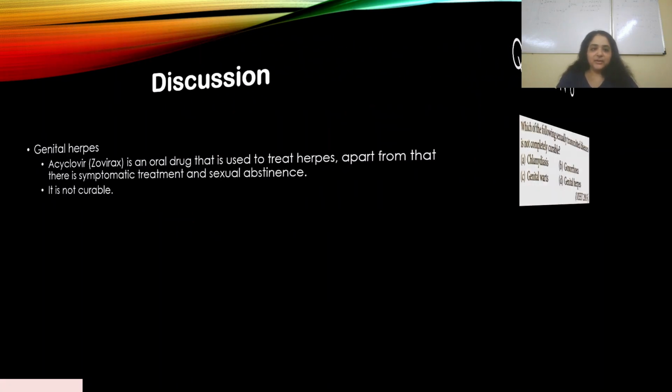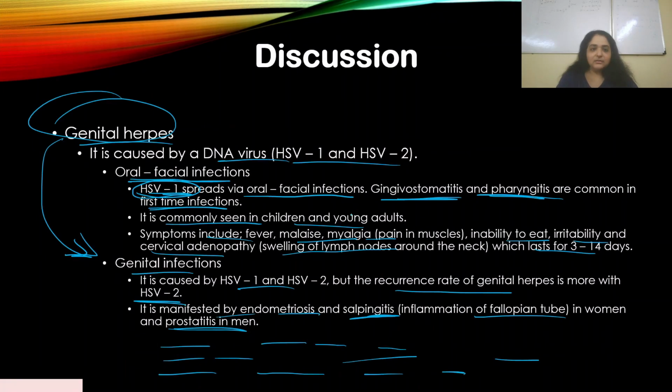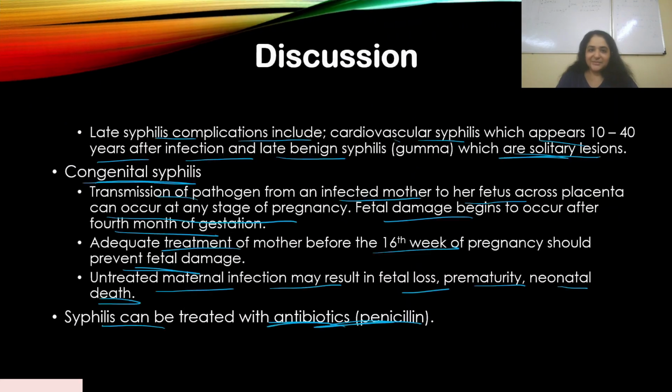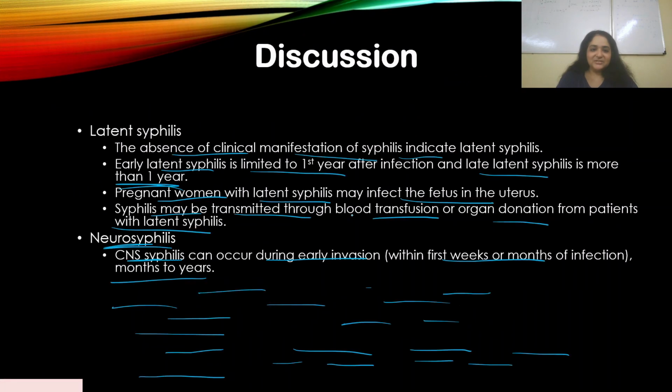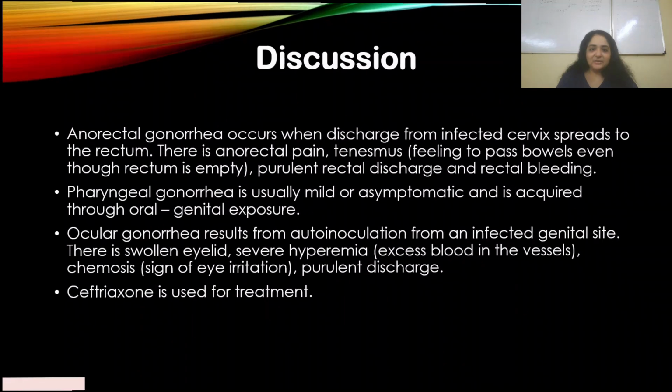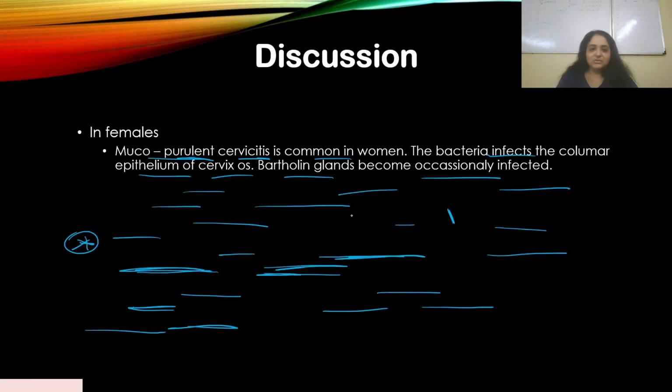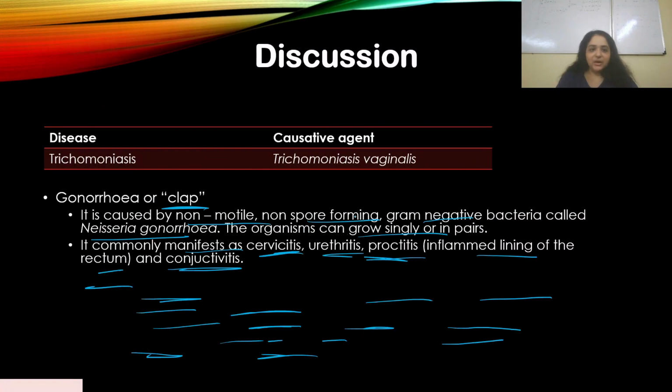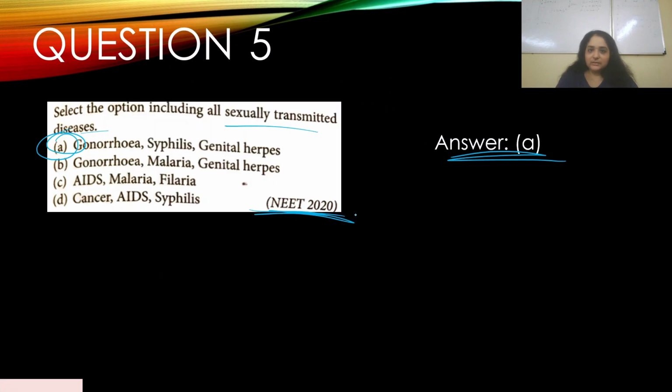Oh, sorry. Let's go back to the question. I think I've discussed 3 STDs here, which were related to the answer that we discussed in that question. Let's go through the question. It's a pretty long answer, but I think it must have been useful for you, because now you can just note these down in your notebook and learn them. Select the option including all STDs. That's gonorrhea, syphilis, and genital herpes. These three are definitely STDs. B, C, and D, all the options don't match with STDs.